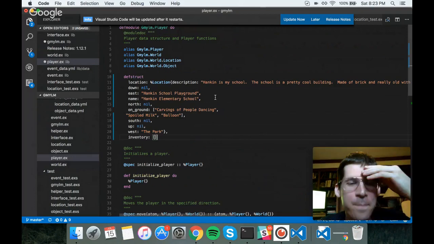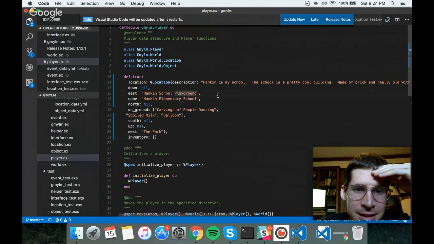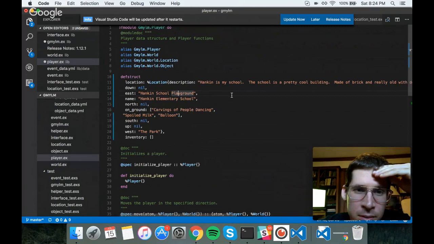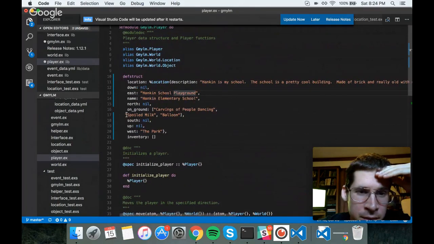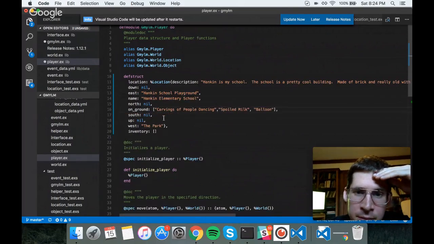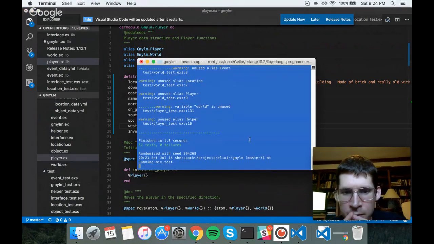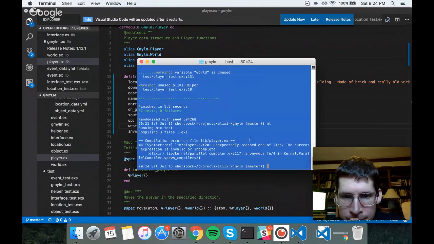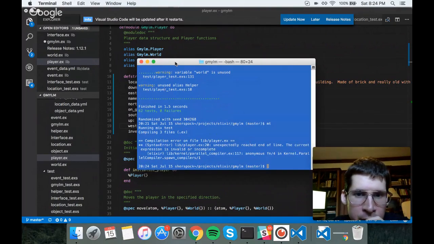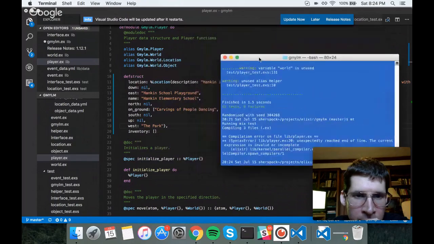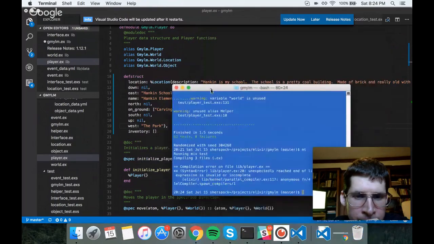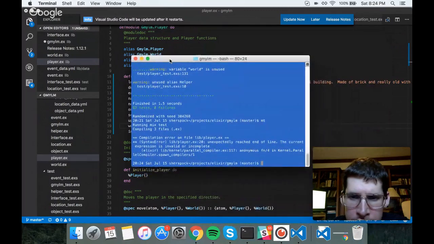Let's see here. So I just organized this a little bit differently. Let's go ahead and put this list of strings on the same line. And let's run the test suite, because it's entirely possible the compiler is not going to like this and it won't compile. Yup. Okay, so on 20, we unexpectedly reach the end of the line. Yeah, current expression is valid or incomplete.